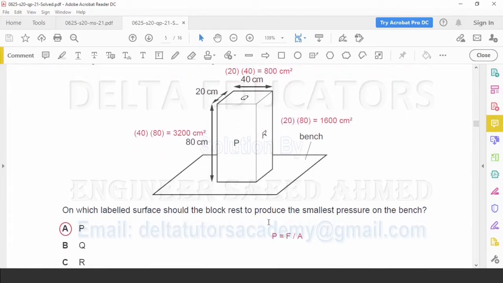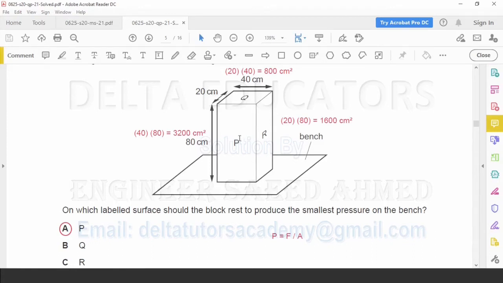Pressure exerted is given as force over area. Now from the equation it is clear that with an increase in area, pressure will decrease. So pressure will be smallest where the area is largest. Now we just have to find out the area of all three surfaces.